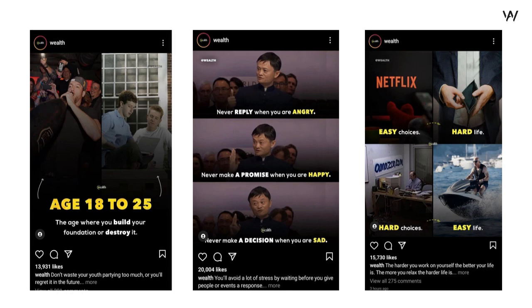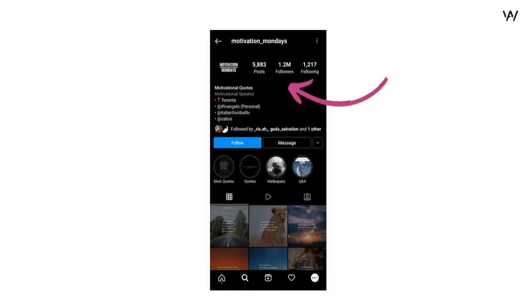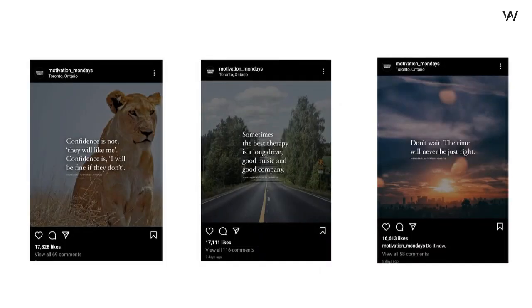So the question to you would be, would I follow this page that has 3 million followers and around 17,000 likes on average? Well, you can't individually say that. You have to go and check other pages too. So let's go and check the next page of the same niche. As you can see on the screen, the next page is called Motivational Mondays, and this page has around 1.2 million followers. And as usual, we are going to check the posts of this page. I have 3 posts, and the first post has around 18,000 likes, the second post has around 17,000 likes, and the third post has around 16,000 likes. So the average number of likes for this page is around 17,000.